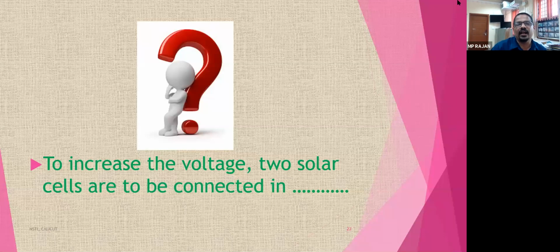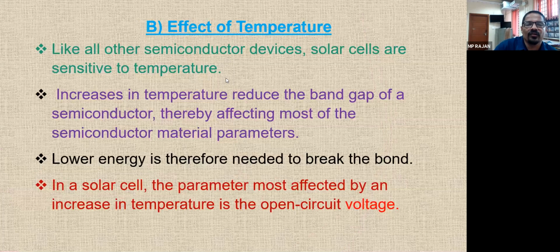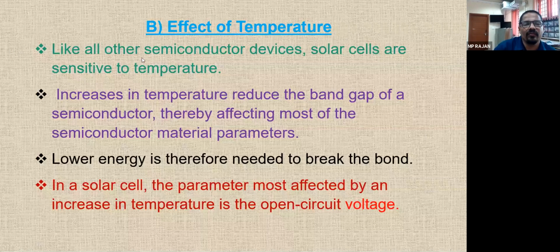Now we'll see the effect of temperature on the solar panel. Because the sun has light energy and heat energy, we have to see whether these two energies are useful advantages or not.